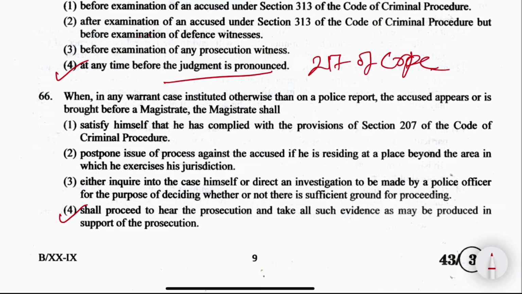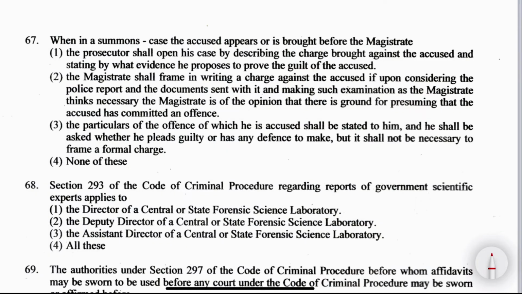It is mentioned under which section? Section 244(1) of CrPC, evidence for prosecution. It is mentioned there. Next is question number 67.